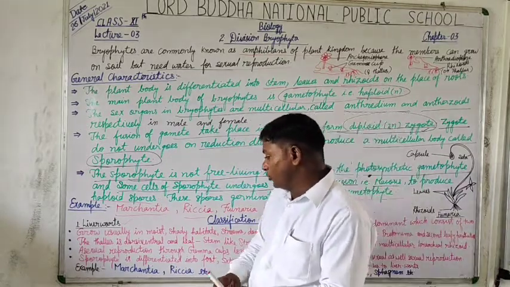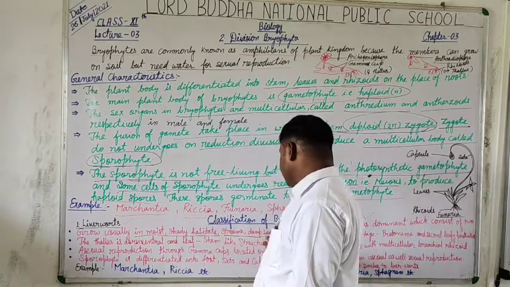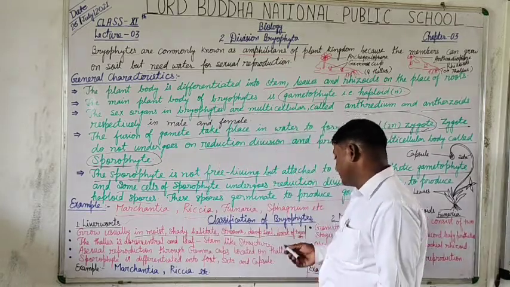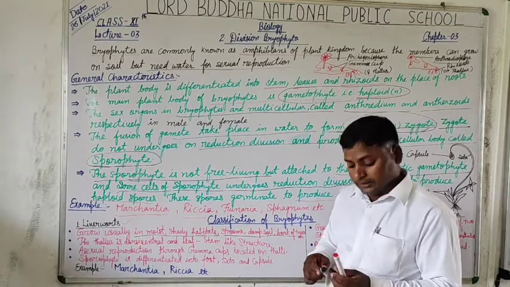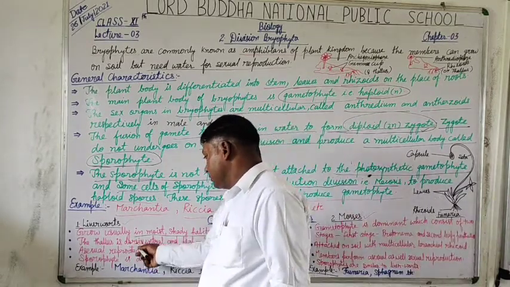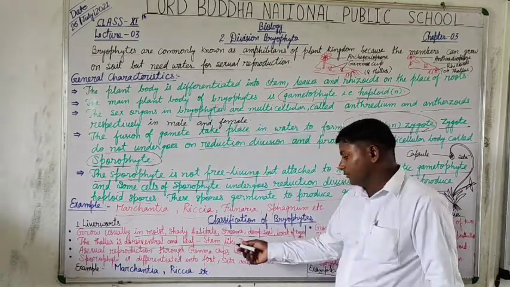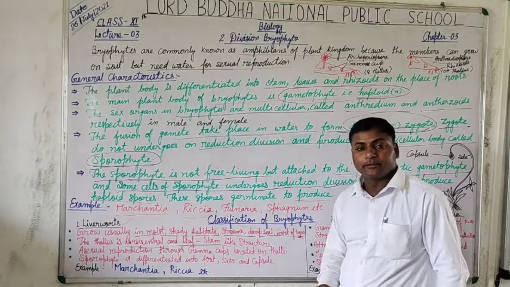They usually grow in moist, sandy habitats, streams, damp soils, and barks of the trees. The thallus is dorsiventral and leaf or stem-like structure.